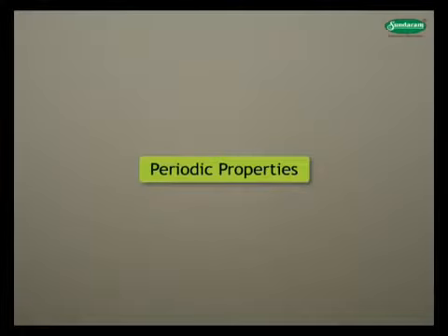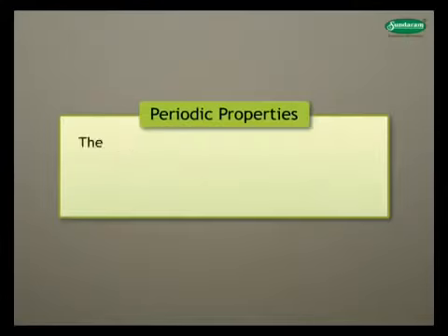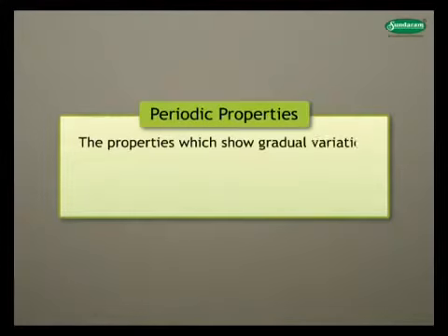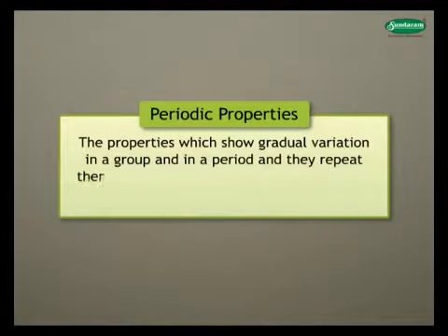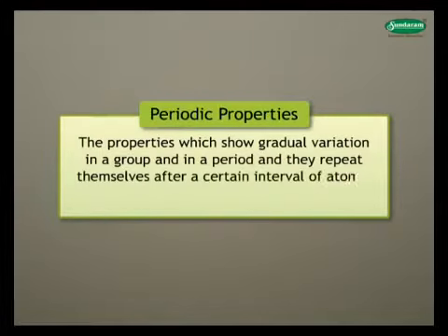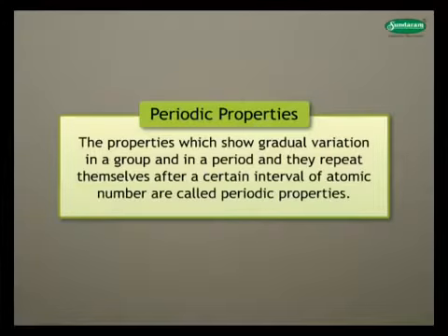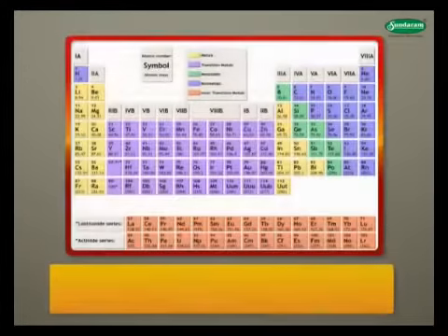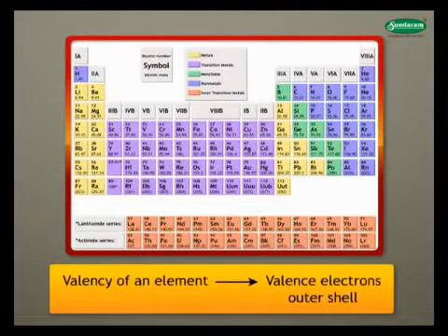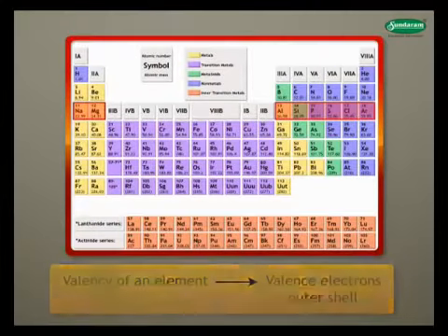Now let us try to understand what is meant by periodic properties. The properties which show gradual variation in a group and in a period, and the way they repeat themselves after a certain interval of atomic number, are called periodic properties. Valency. The valency of an element is determined by the number of valence electrons present in the outermost shell of an atom.